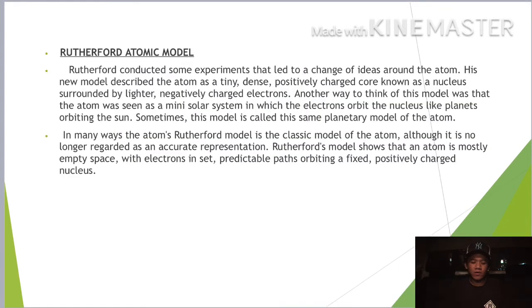Okay, next is the Rutherford atomic model. Rutherford conducted some experiments that led to a change of ideas around the atom. His new model described the atom as a tiny, positively charged core known as a nucleus, surrounded by lighter, negatively charged electrons. Another way to think of this model is that the atom was seen as a mini solar system in which the electrons orbit the nucleus like planets orbiting the sun. Sometimes this model is called the planetary model of the atom.